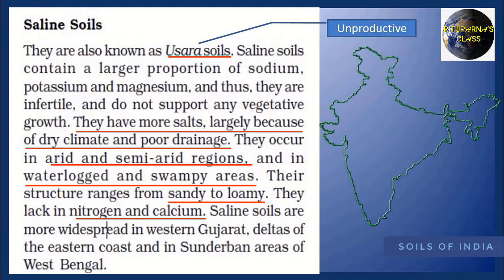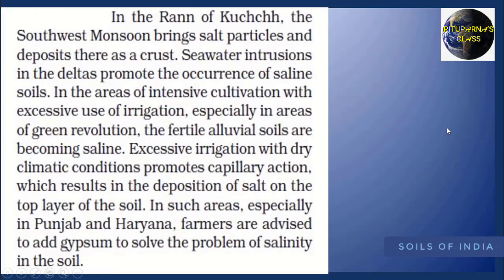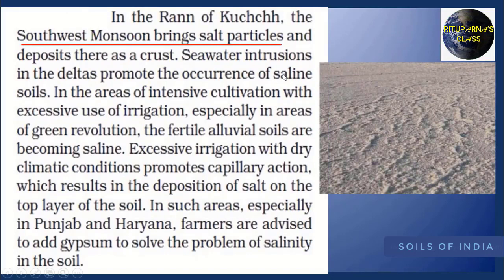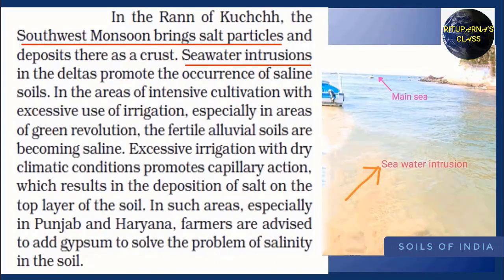Saline soils are more widespread in the western Gujarat, deltas of eastern coastal plain and in the Sundarban areas of West Bengal. In the Rann of Kutch, the southwest monsoon brings salt particles and deposits there as a crust. Seawater intrusion in the deltas promote the occurrence of saline soils. In the areas of intensive cultivation with excessive use of irrigation, especially in the areas of green revolution, the fertile alluvial soils are also becoming saline.